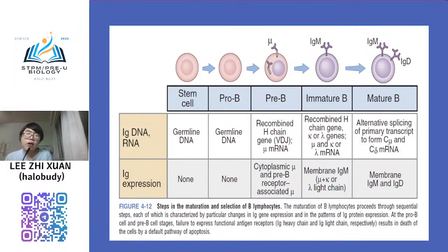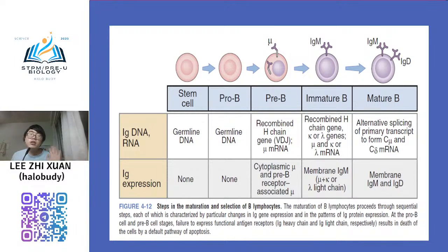So B cell, the most important thing is their receptor, because it only contains one type of B cell. Compared to T cell, you need to have a first selection, because you need to select which type of T cell first. You need to select whether it is helper T cell or cytotoxic T cell. But B cell does not have this problem.